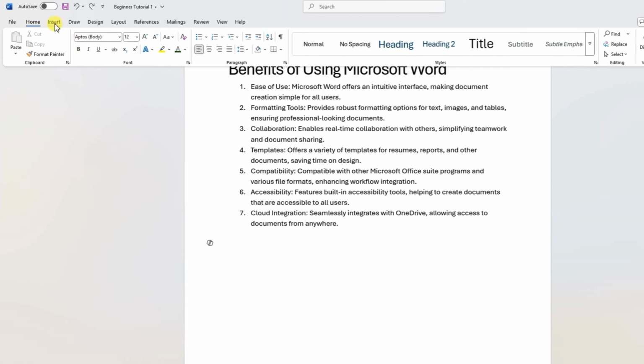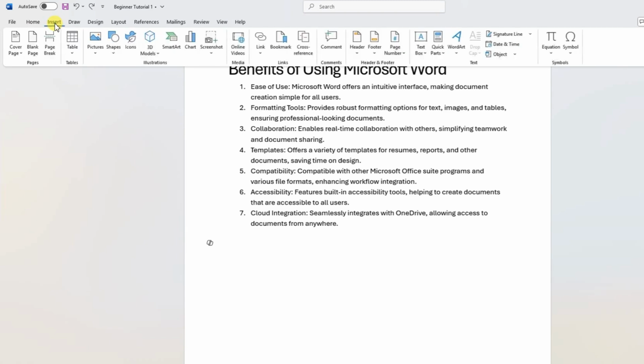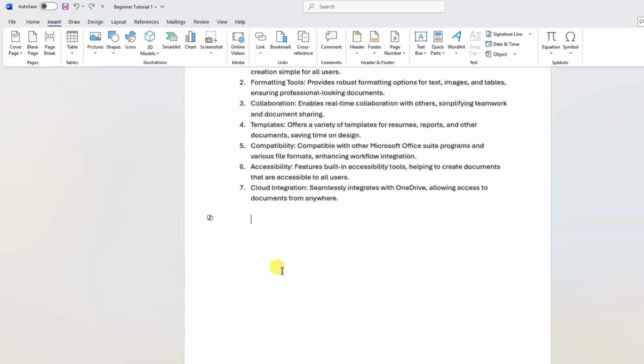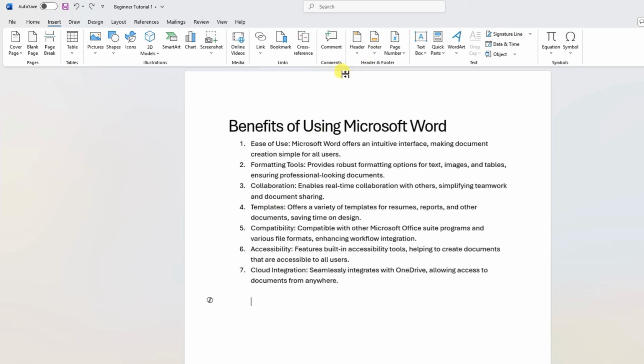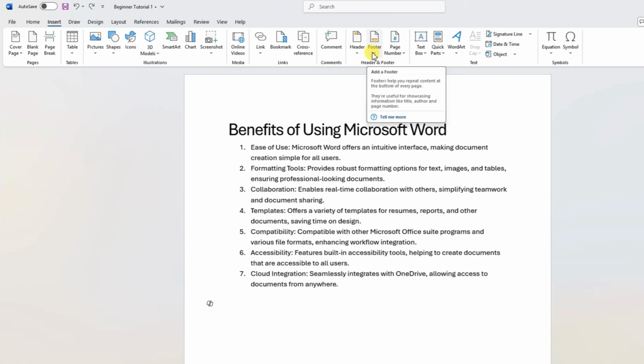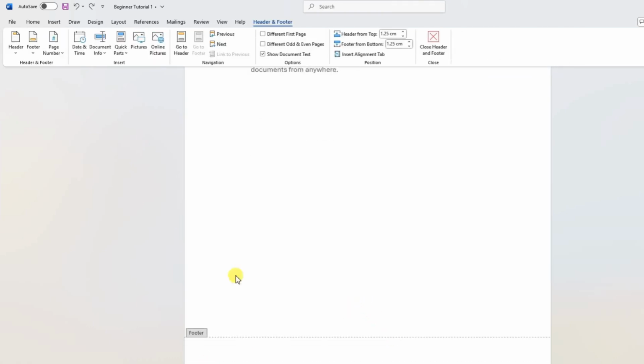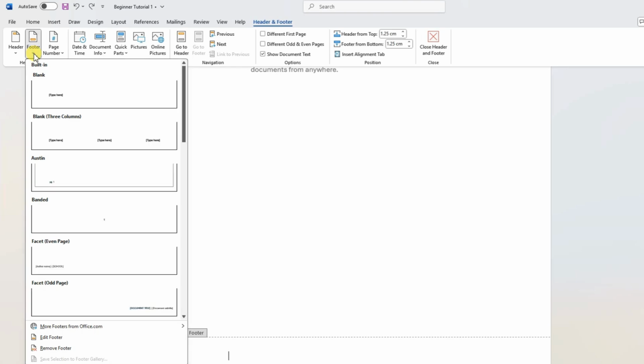Another option, let's go to the insert tab again, and there is a screenshot option as well, chart option as well, header and footer. Header is something which is at the top area of the document, and footer is at the very bottom area of the document. So if I want to apply a number at the footer, again I click on this option and you can see the edit footer option. So it's showing me the footer. Click this one and you can assign the number.